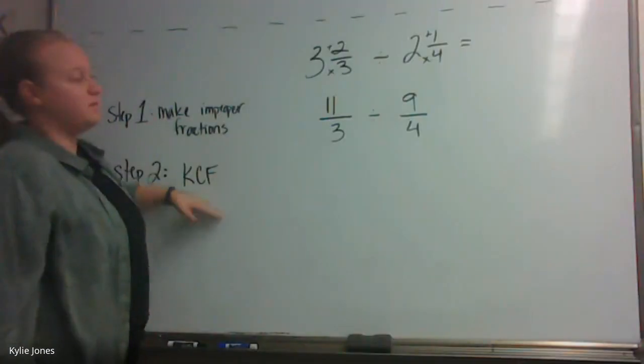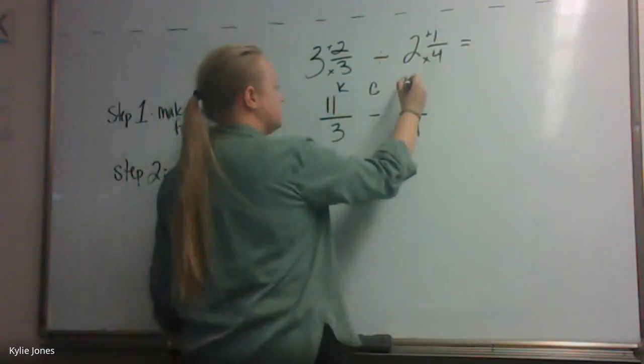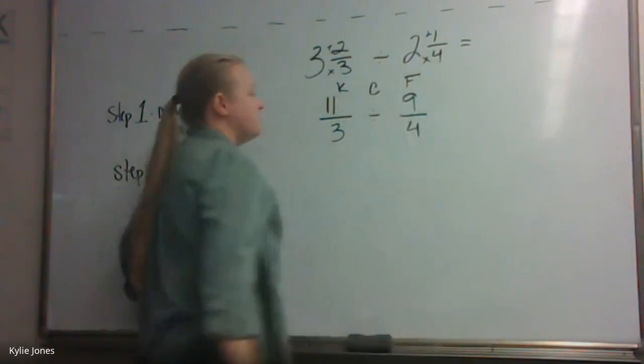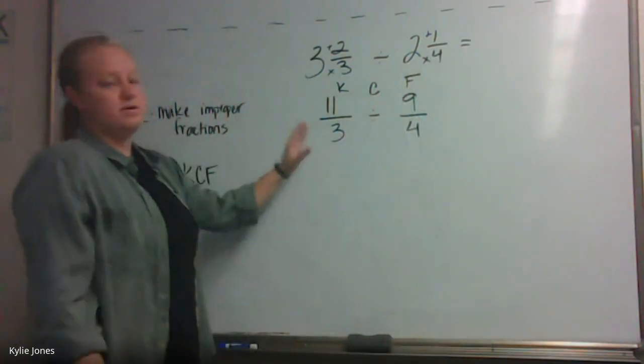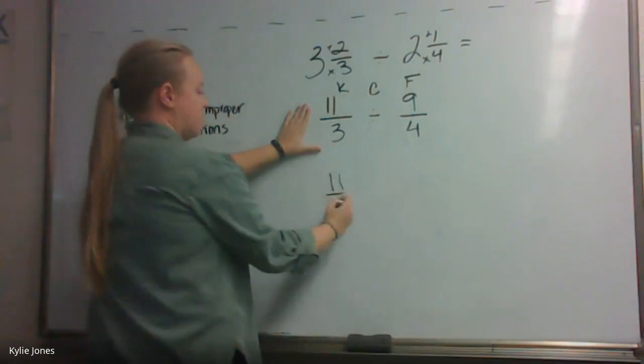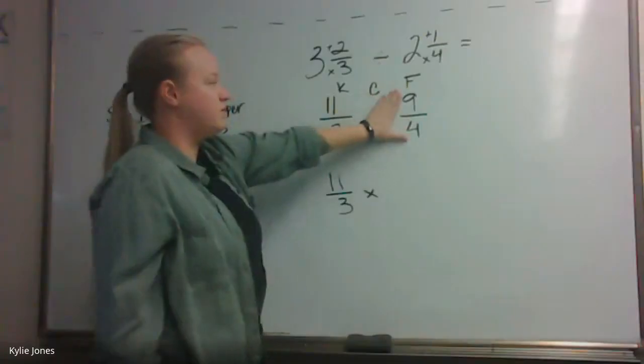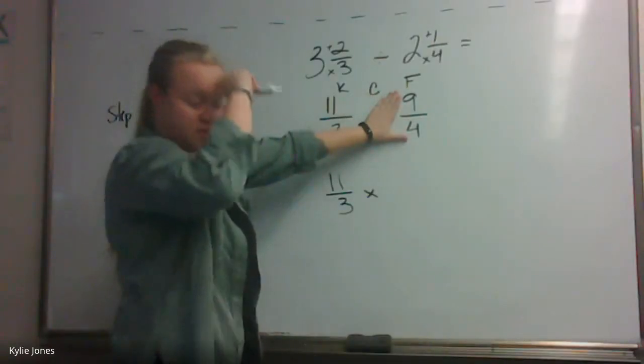KCF. Keep, change, flip. That's how we divide these. Keep our first one the same. Change the division, flip our second fraction, in that order. So if I keep 11/3, it's going to stay the same, 11/3. What do I change my division to? Multiplication. Good. And then what do I flip 9/4 to? 4/9.